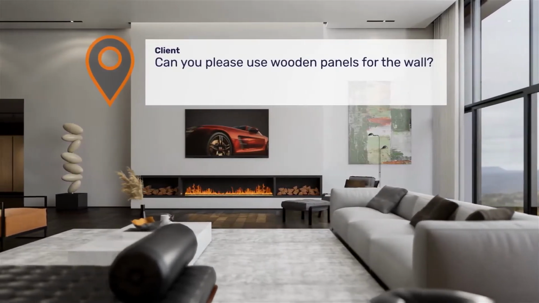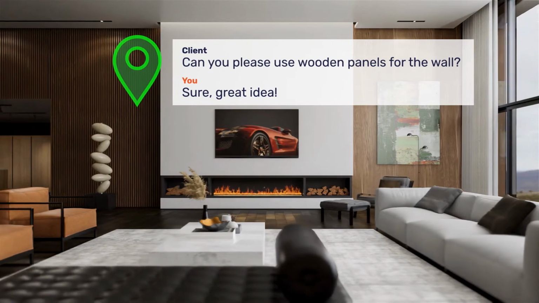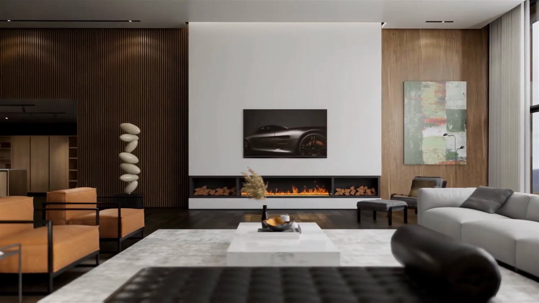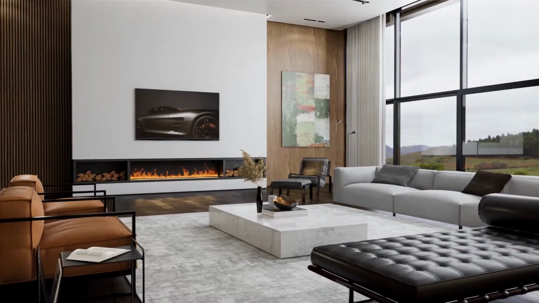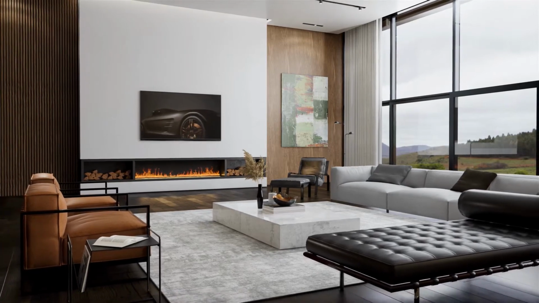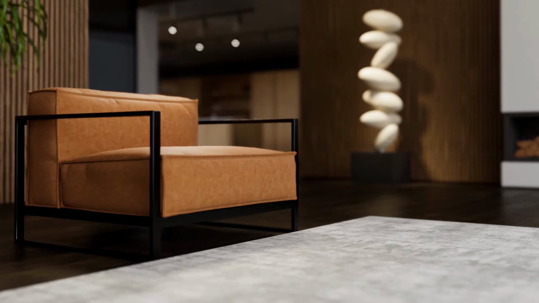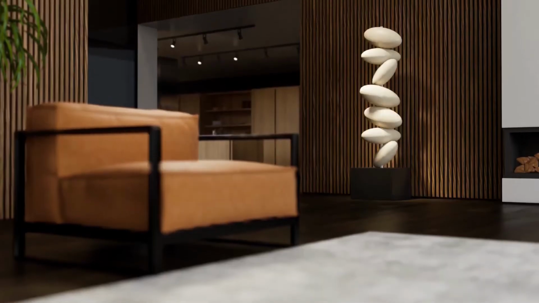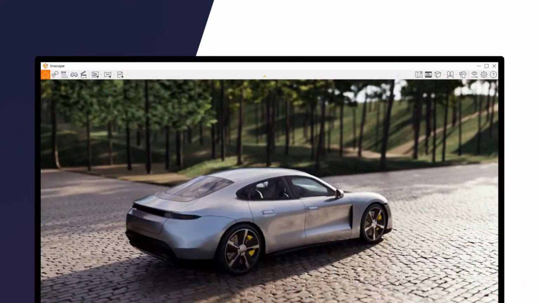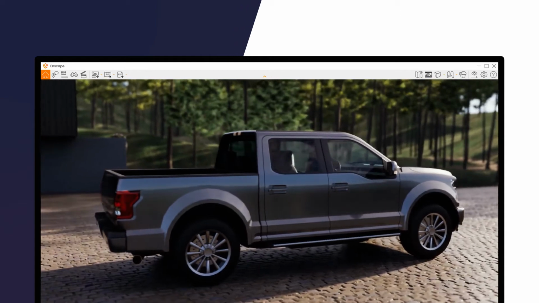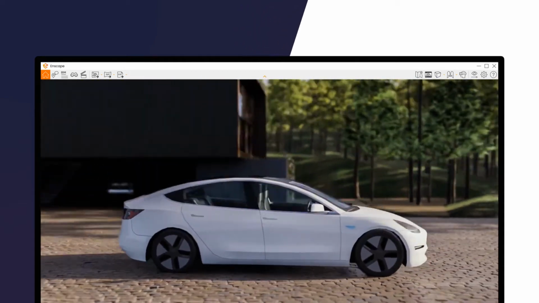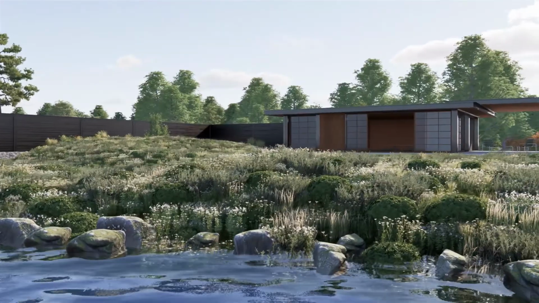Collaborate with clients, contractors, and other stakeholders. Evaluate your ideas in real time and make better decisions faster. Choose from a growing collection of incredible assets, or import your own to enhance realism, including brand new local assets such as vehicles and vegetation.